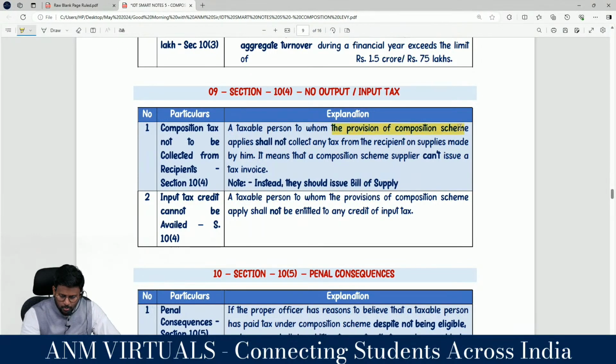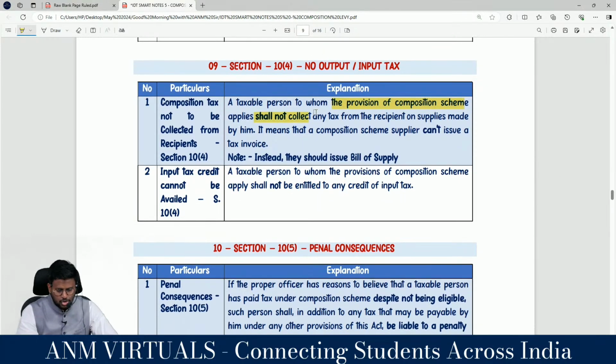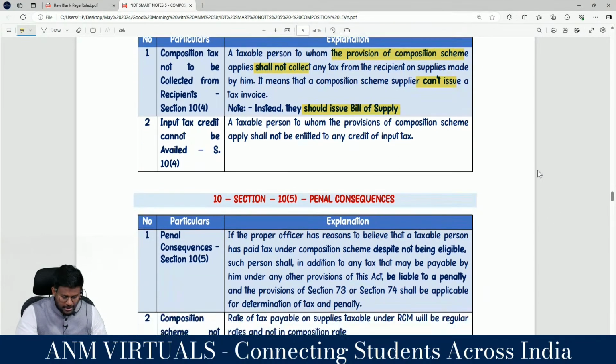A taxable person to whom the provisions of composition scheme apply shall not collect any tax from the recipient on supply made by him. It means that the composition dealer cannot issue a tax invoice. There is no section 31 for him. Instead, he has to issue a bill of supply. A taxable person to whom the provisions of composition apply shall not be entitled to any credit of input tax. That means if you are a composition dealer, if you purchase anything by paying GST, you cannot take that as credit.